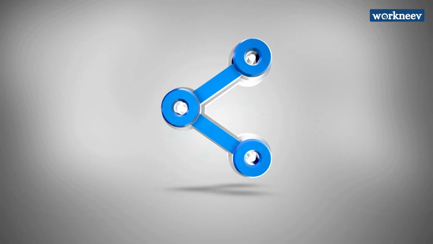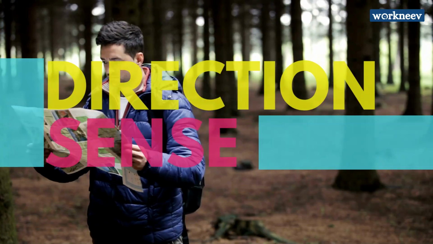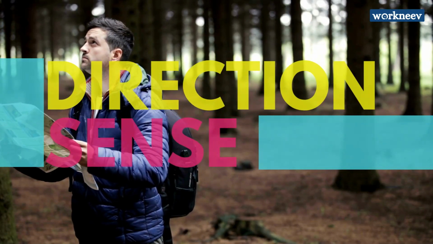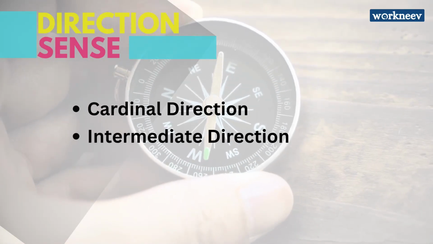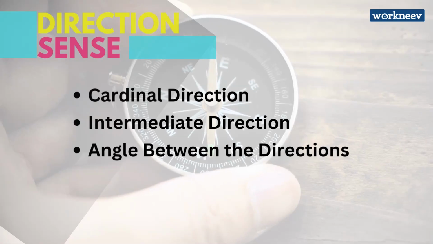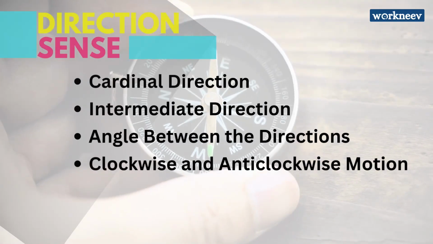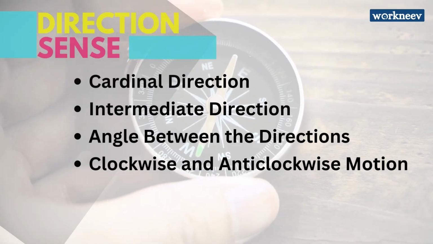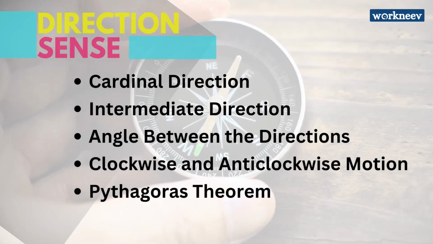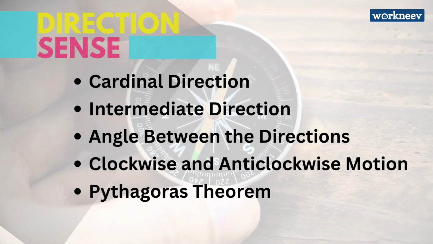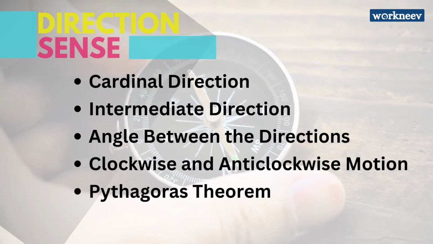Coming back to the point, to master the concept of direction sense, you need to be aware of multiple things, and I will list all of them one after the other. The first one is the cardinal directions, then the intermediate directions. The third is the angle between the directions. The fourth is clockwise and anti-clockwise motion. And the fifth one is the Pythagoras theorem. I will discuss all of this as we proceed towards the explanation of each problem.